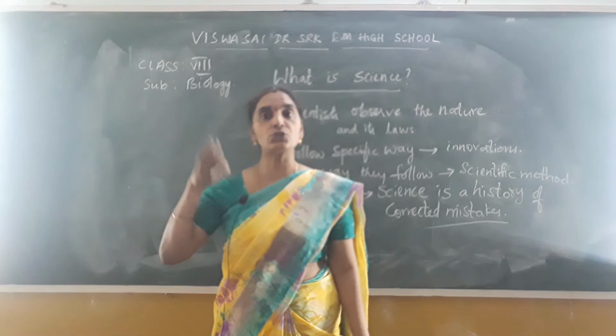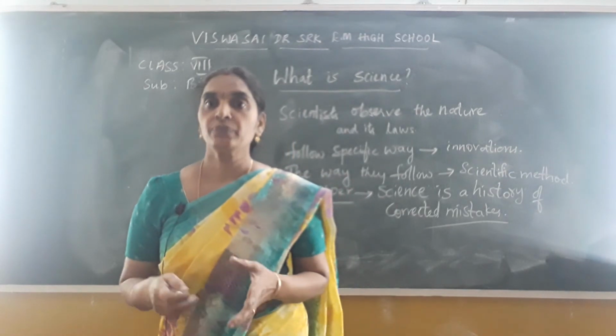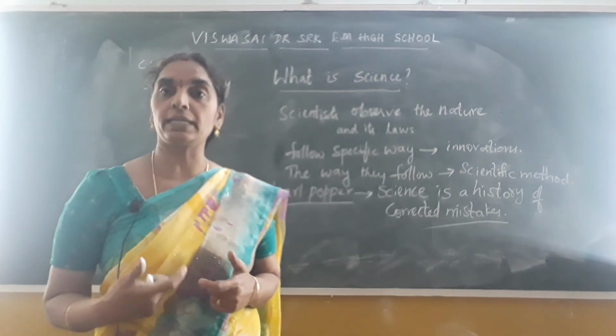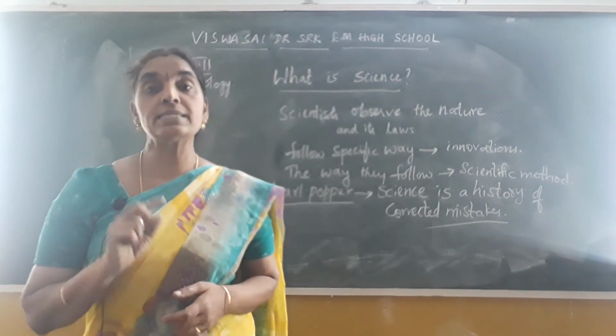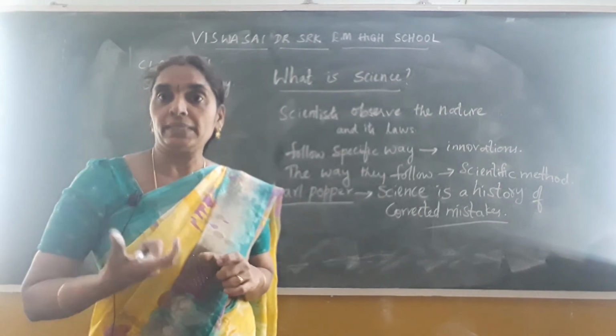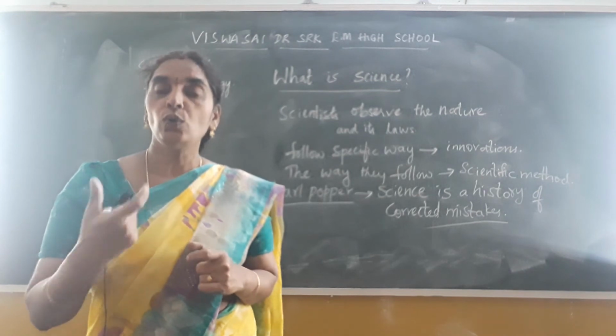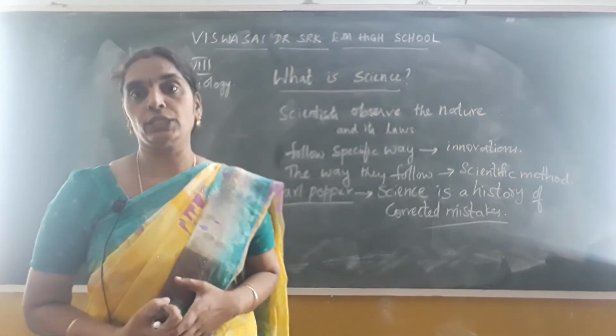From the past to now, if you see, there are many scientists who have corrected so many concepts, concepts that were already proved, and some of them proved with methods of their own, who have experimented and finally came to conclusions.